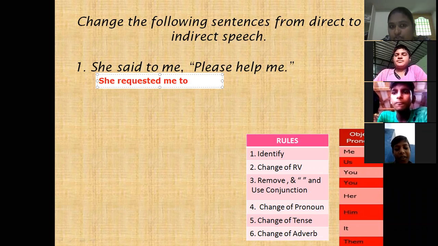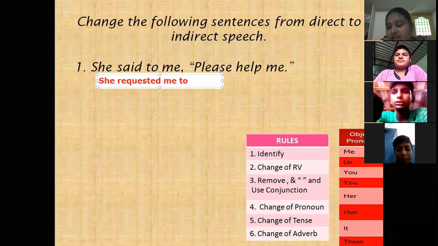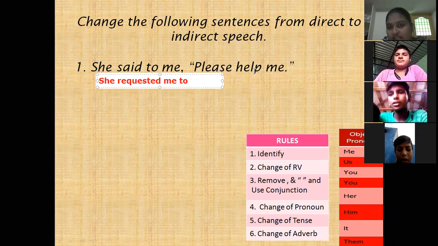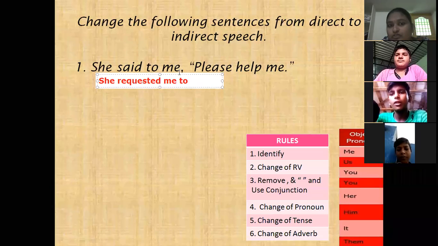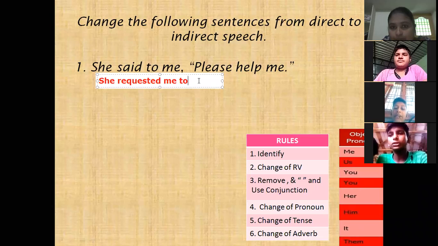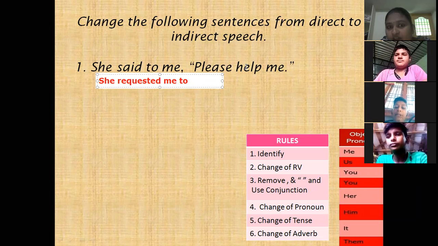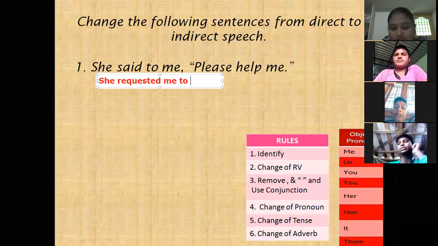After writing 'to', here no need to use 'please', because the sentence is already a request. We already mentioned 'requested', so no need to use 'please' once again. So to help me. Here the verb is help, but no change in tense. Tense should not be changed, so same: help me.